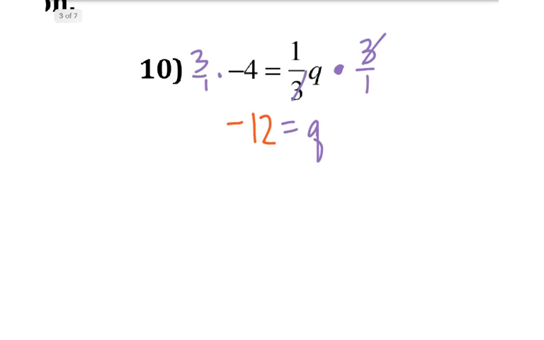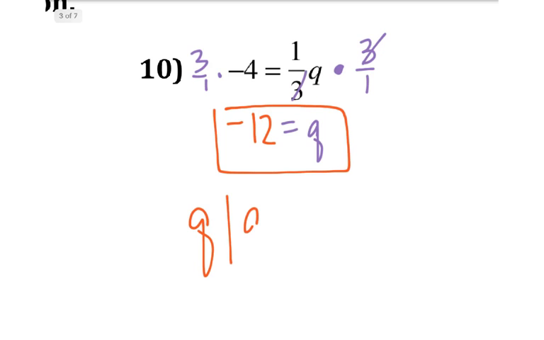And so when people think 4 divided by 1/3, they think like 4/3 or 1 1/3 or something. But it's actually 12 because if you take 4 whole pizzas and you divide them into thirds, you've got 12 pieces. So now we're going to write it in set notation, q such that q equals -12, and that's going to be in our braces.